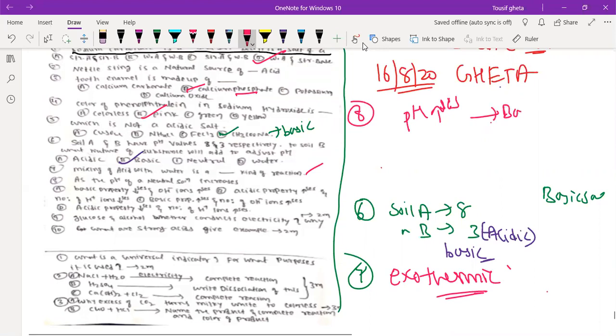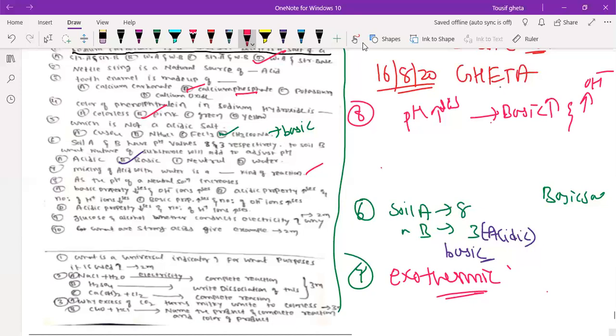pH of neutral solution increases means it is going toward basic side, right? So basic side means what happened? Basic property will increase, correct? And if basic property increases, obviously OH minus also will be increased. So let us see which option.